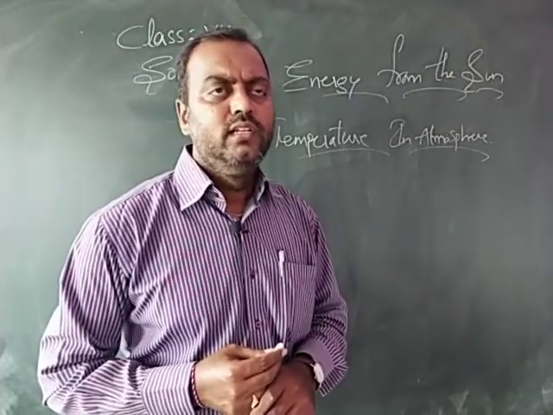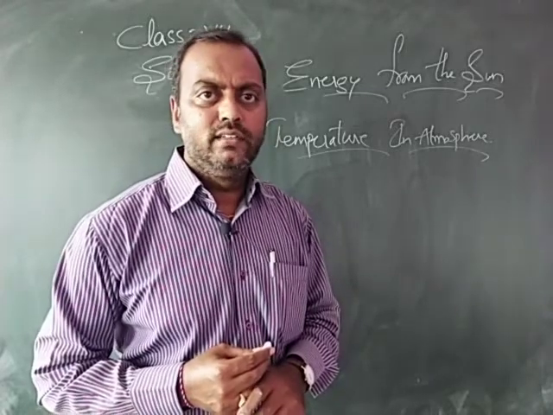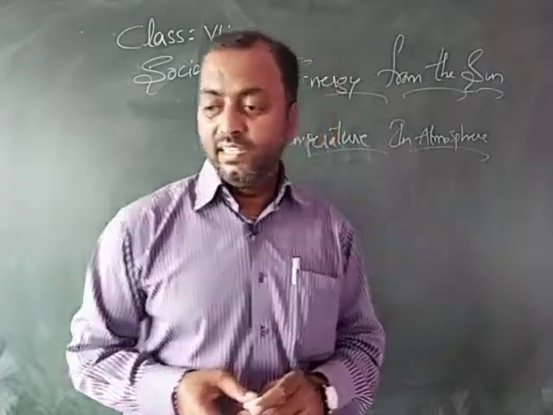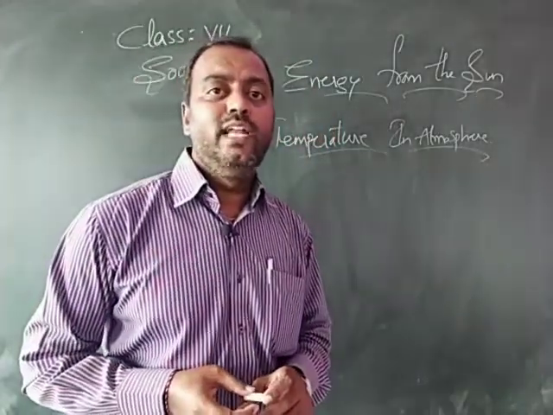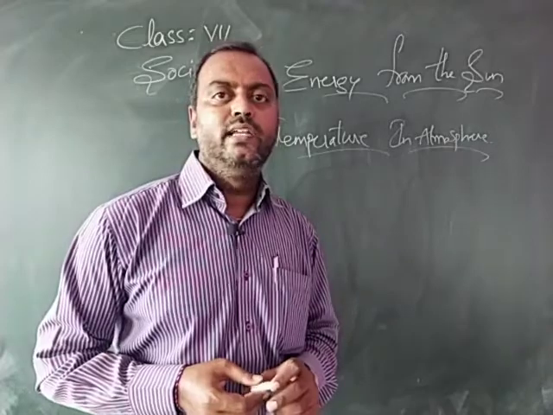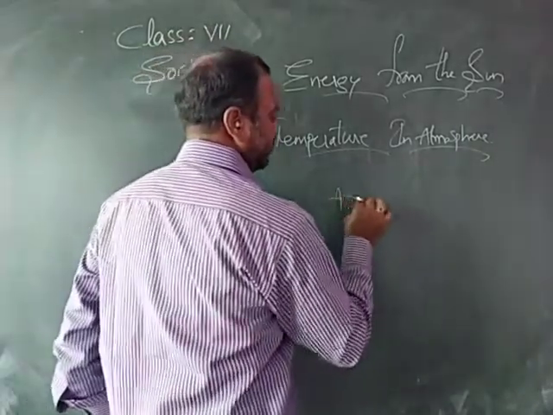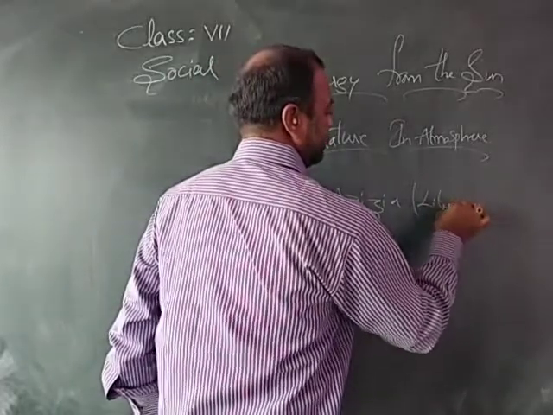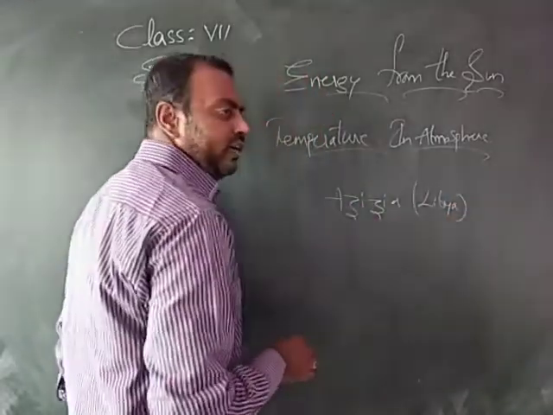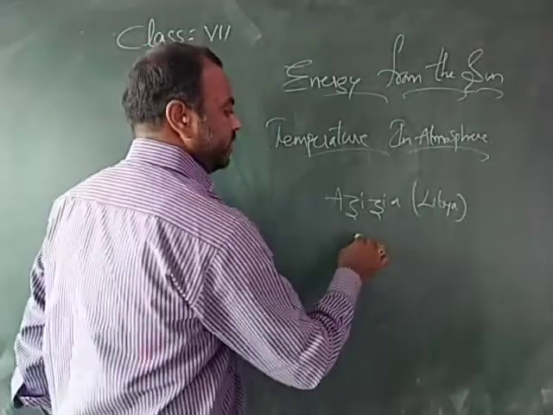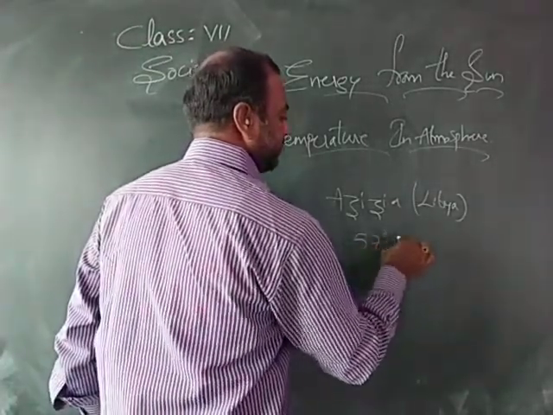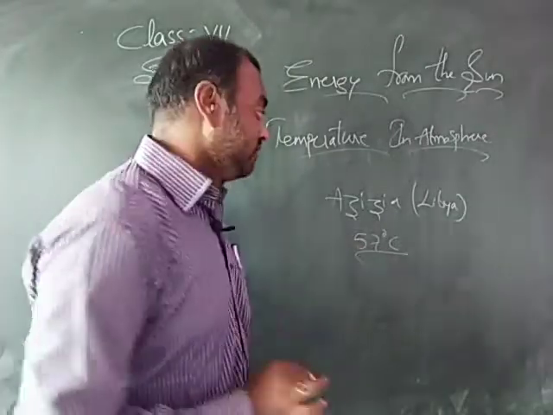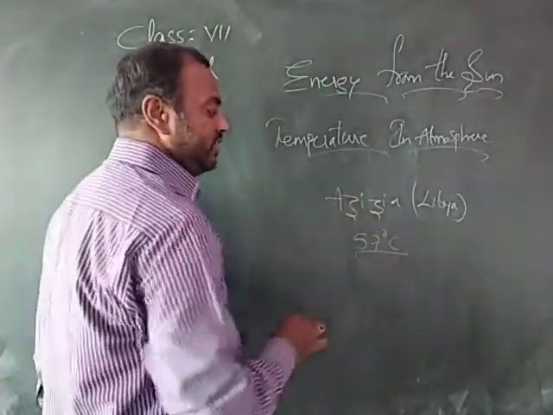And you know children, the maximum temperature recorded on the earth was in the year 1977 at a place called Azizia in Libya in Africa. Azizia in Libya. It was in July 1970s. They have recorded 57 degrees Celsius of temperature. This is the highest temperature recorded so far on the earth surface. This is the highest temperature at Azizia.